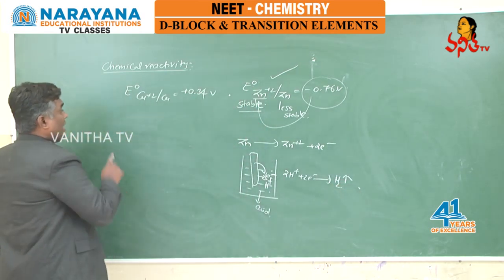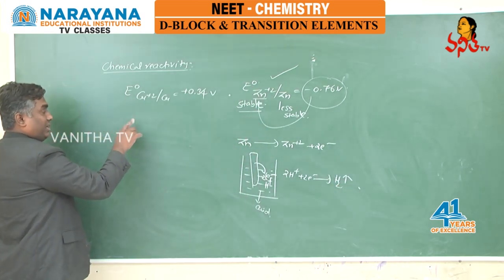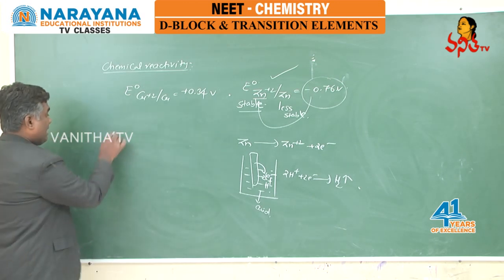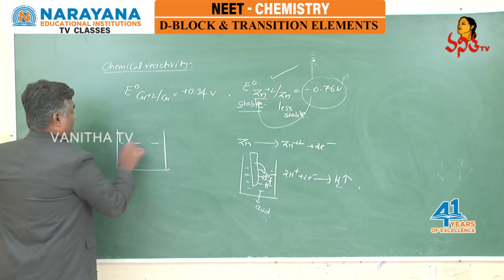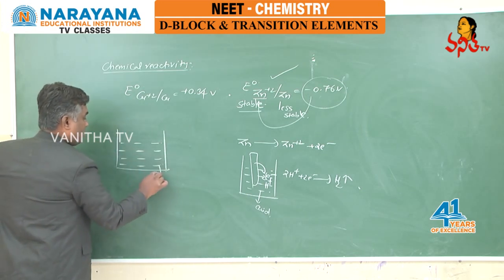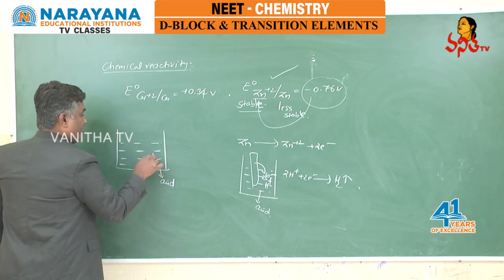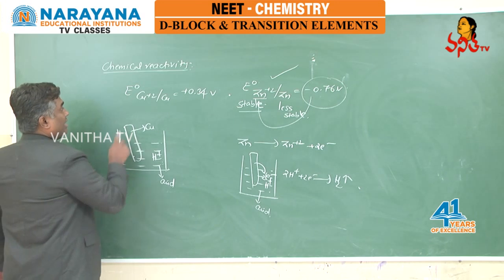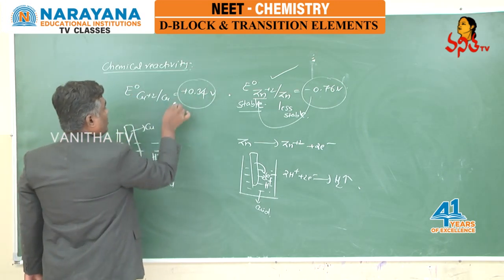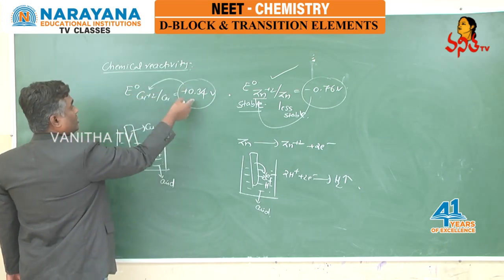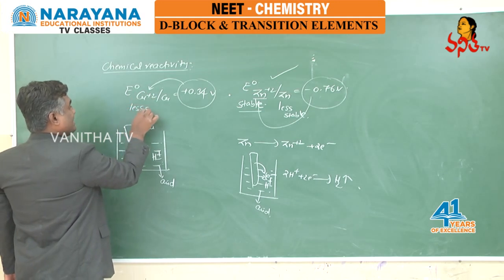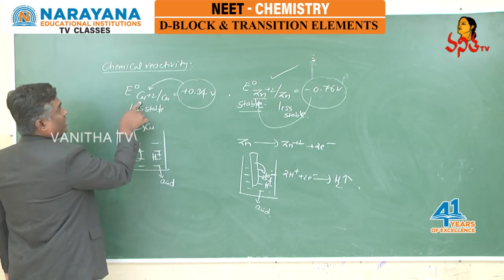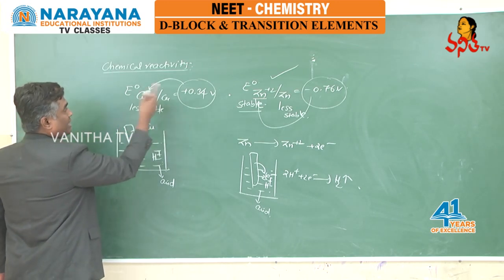And if I ask you here, if you keep a copper rod in acidic solution, will it release hydrogen gas? It is not releasing. The reason is, if you keep a copper rod in a container filled with acid which contains H+ ions, here E0 is positive. Positive means copper2+ is less stable. Means copper is not ready to convert into copper2+.